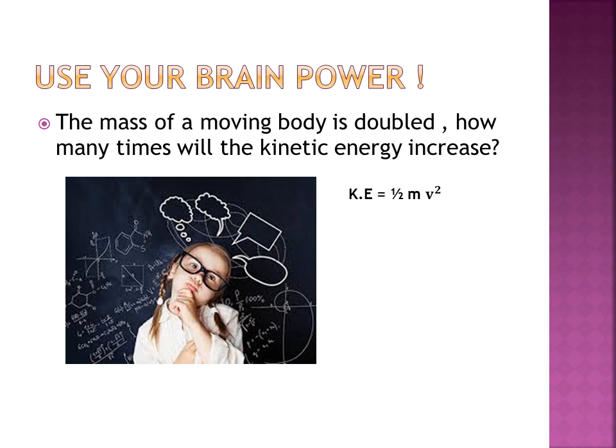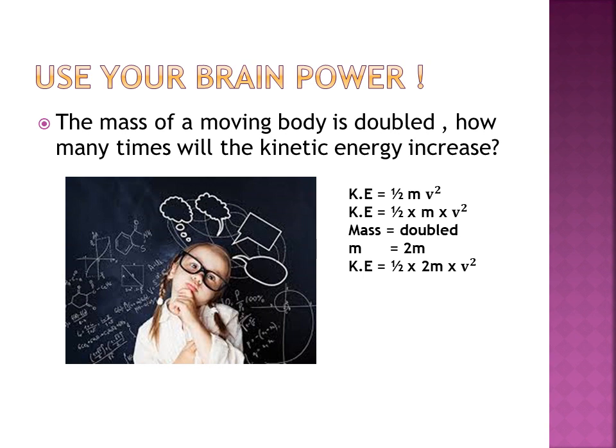For your convenience, I am writing kinetic energy is equal to half multiplied by m multiplied by v square. Now here mass is getting doubled. So I can write m is equal to 2m. So I will put this value in the kinetic energy expression: half multiplied by 2m multiplied by v square.